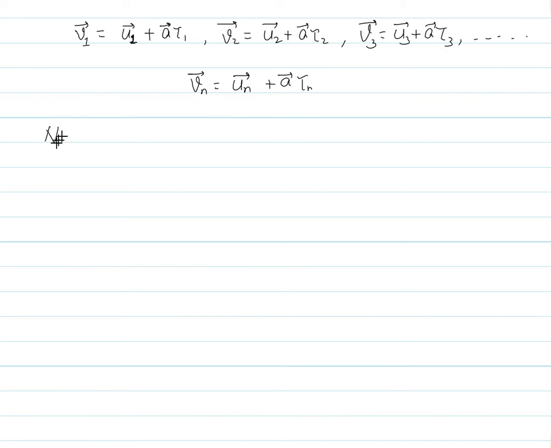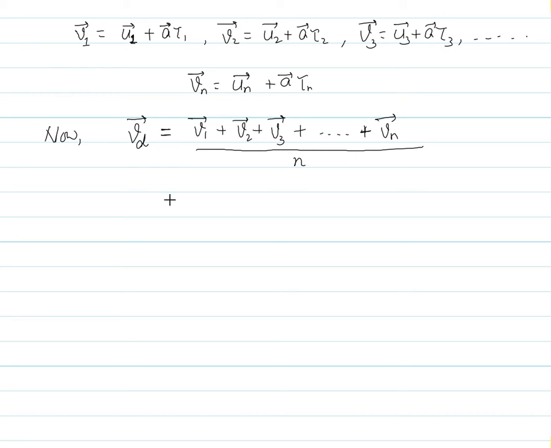Now what are we supposed to write? We are supposed to write the average drifting speed, that is, the drift velocity. Drift velocity can be written as the average of all these velocities possessed by all the free electrons due to the impact of the battery. So let us find the average of these velocities, divided by n.